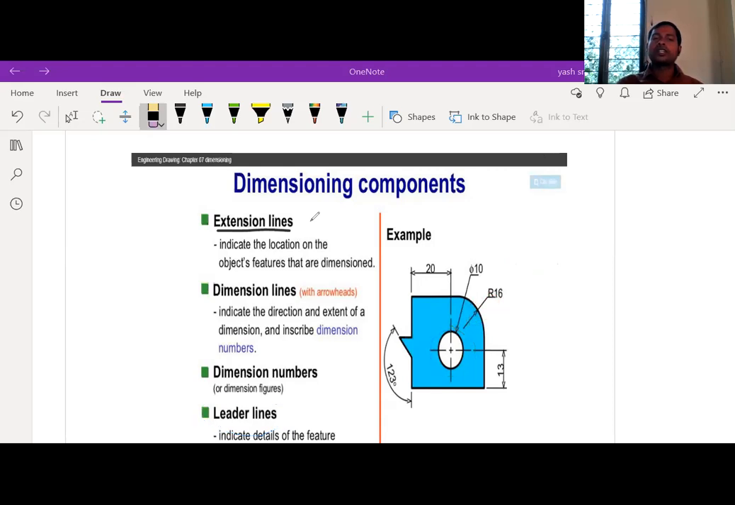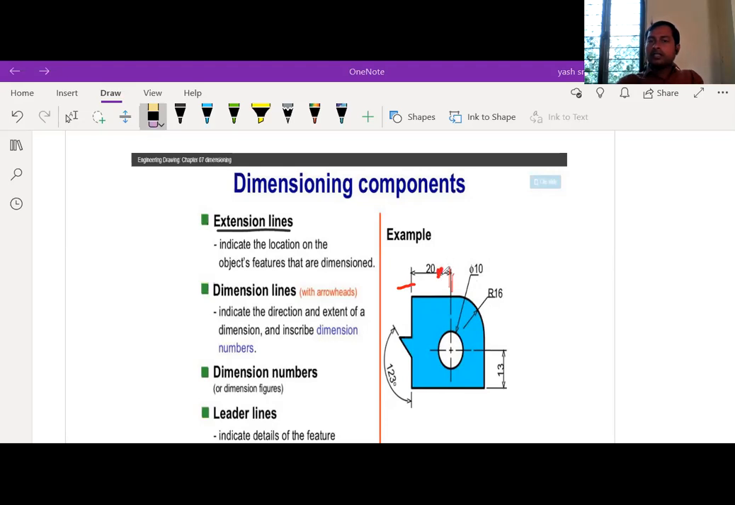So this is all about the extension line, and next the dimensioning line. Wait a minute. Okay. CR, is that visible? CR, respond. Yes, sir. Okay, very good. And this is an extension line.